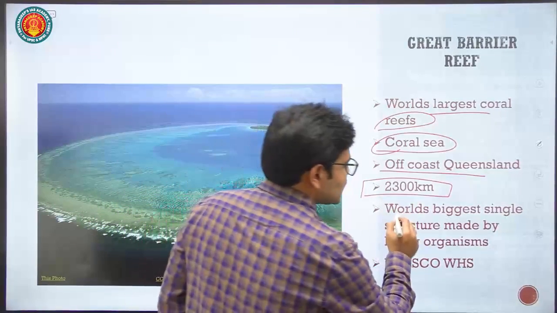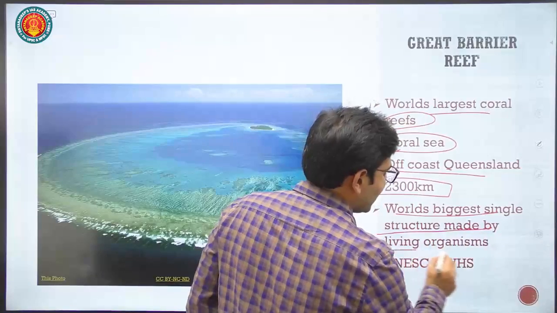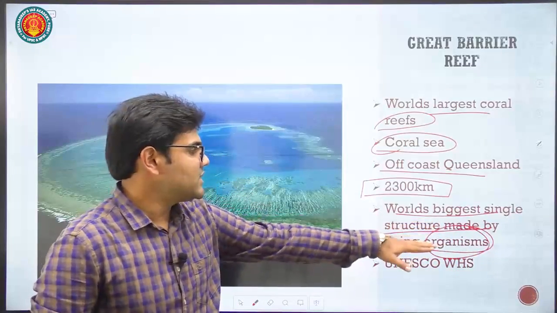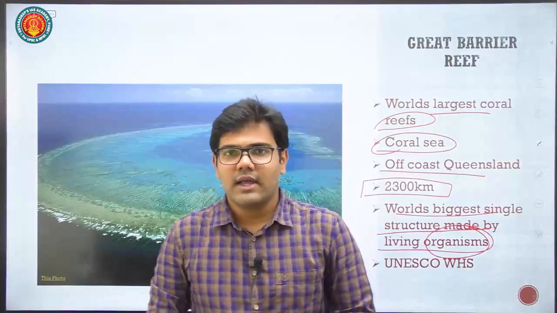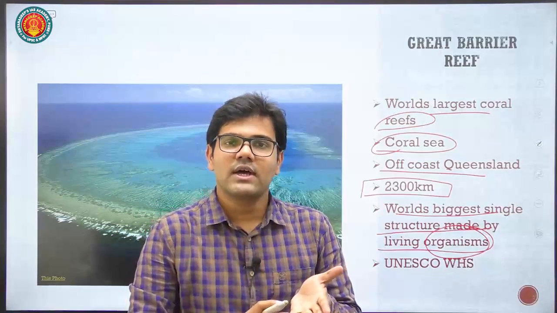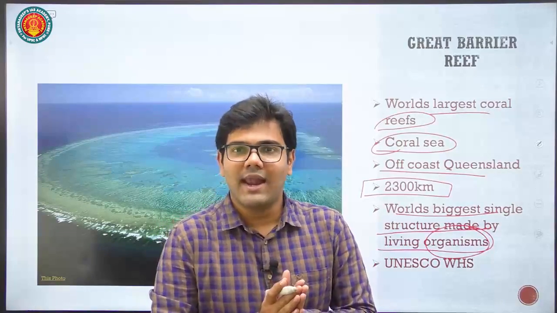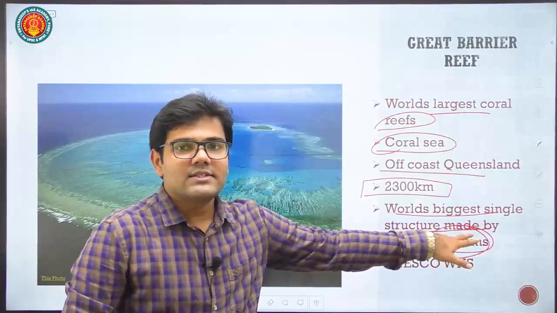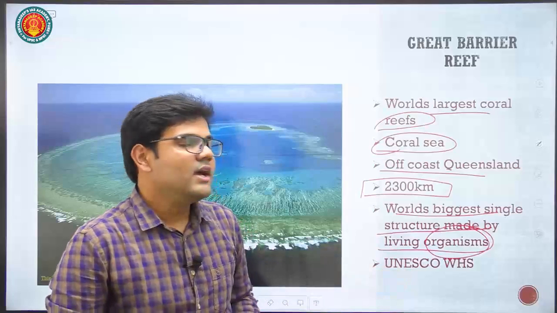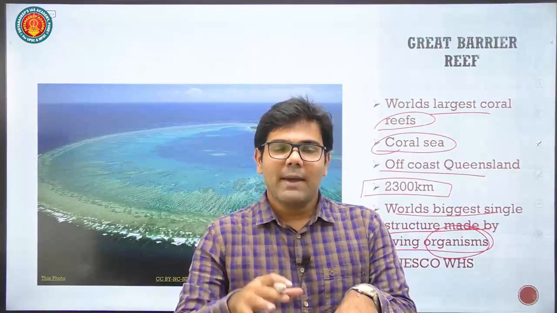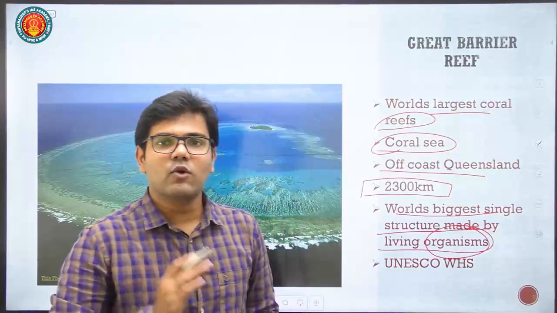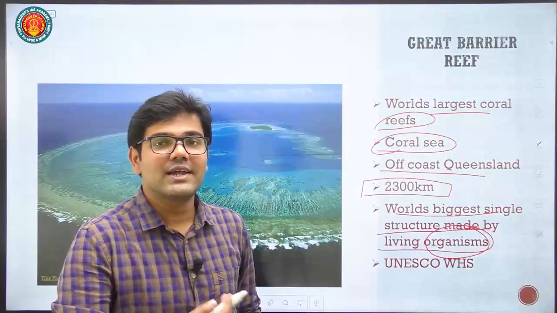Then it's also the world's biggest single structure made by living organisms. So this is a geographical phenomenon. Only two living creatures, corals and mangroves, are able to form lands, because corals form islands. We know our islands of Lakshadweep. They are formed entirely by corals. Similarly, in Sundarbans, the mangroves collect the deposits deposited by the rivers. So mangroves and corals are the only two living organisms which are able to create new land.